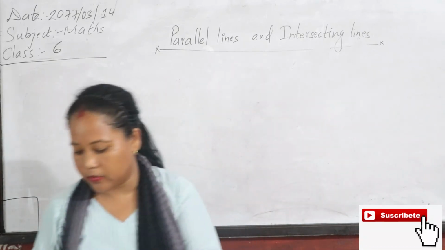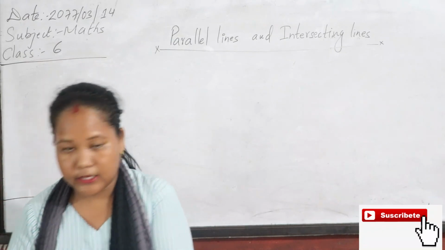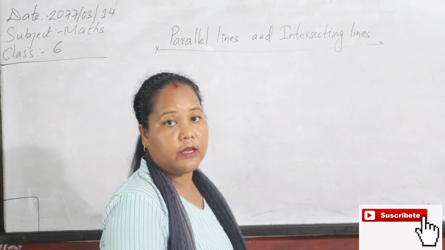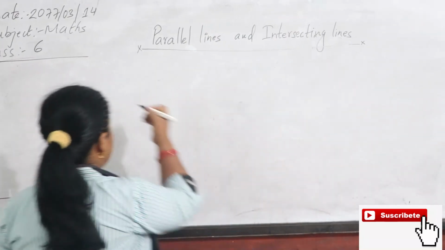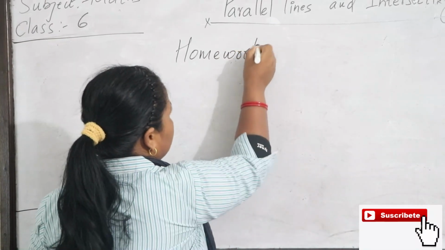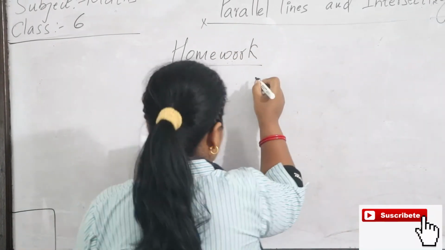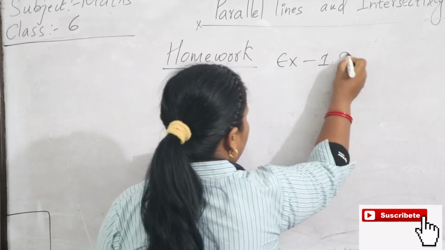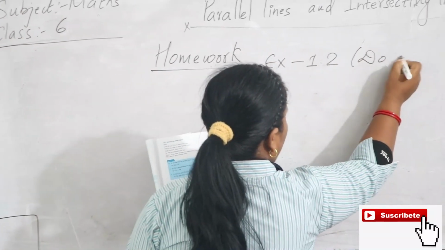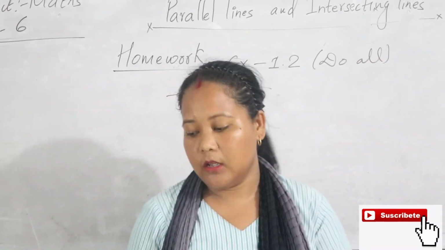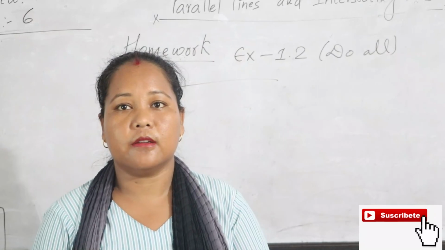Okay, let's go to your homework. Your homework is exercise 1.2. You complete it, okay? If you have any confusion, then ask me. Exercise 1.2, do all. Okay? If you have any confusion, then you can ask me. Okay.